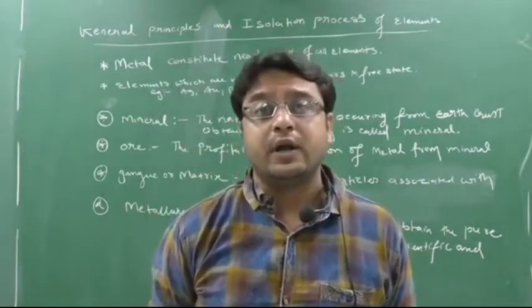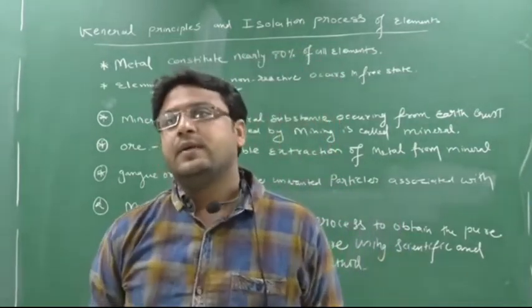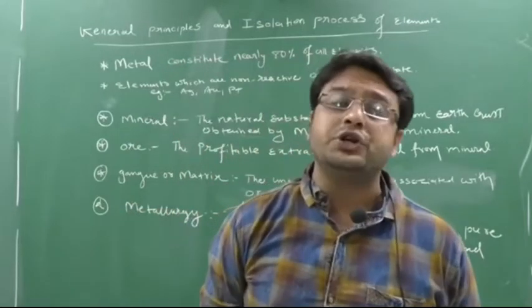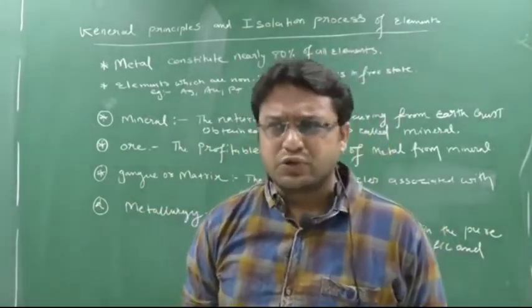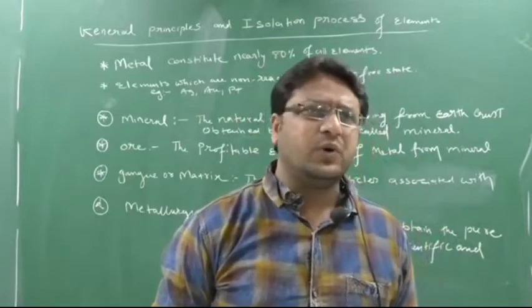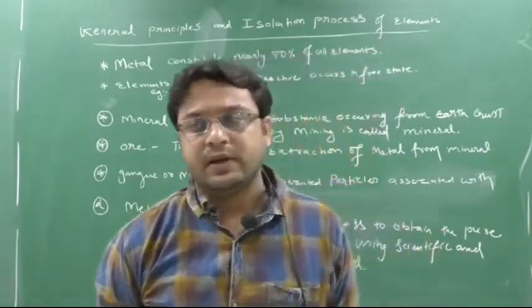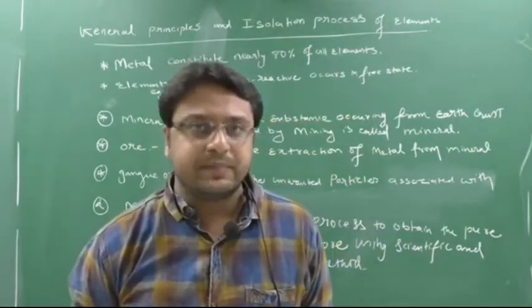Then there is extraction of iron using the blast furnace, then copper metallurgy, zinc metallurgy, and gold cyanide leaching methods. This chapter is almost a theoretical chapter. We don't have any kind of problems here, no numericals in this chapter. It's a bit theoretical, but a very interesting chapter.